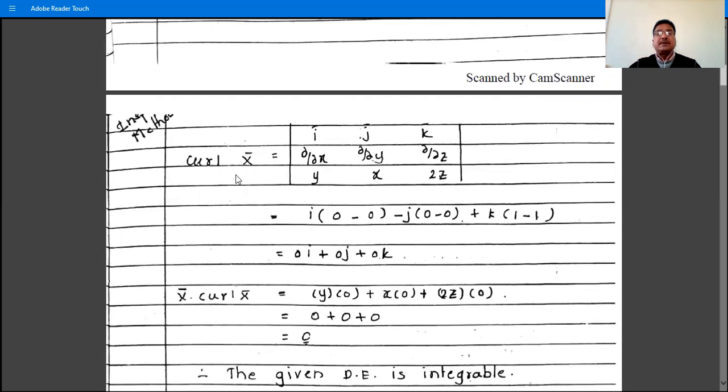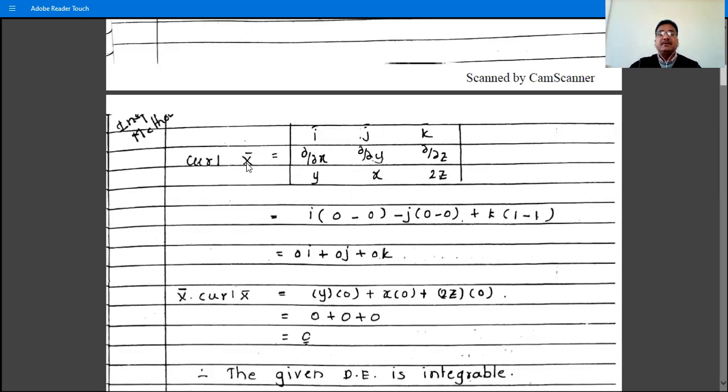Curl X̄ is called del cross X̄, and it is the determinant with rows i, j, k; then ∂/∂x, ∂/∂y, ∂/∂z, which are the coefficients of del. What is del? Del is ∂/∂x i + ∂/∂y j + ∂/∂z k. It is the differential operator. The cross product of any two vectors is the determinant with i, j, k in the first row, the coefficients of the first vector, that is del, in the second row: ∂/∂x, ∂/∂y, ∂/∂z.